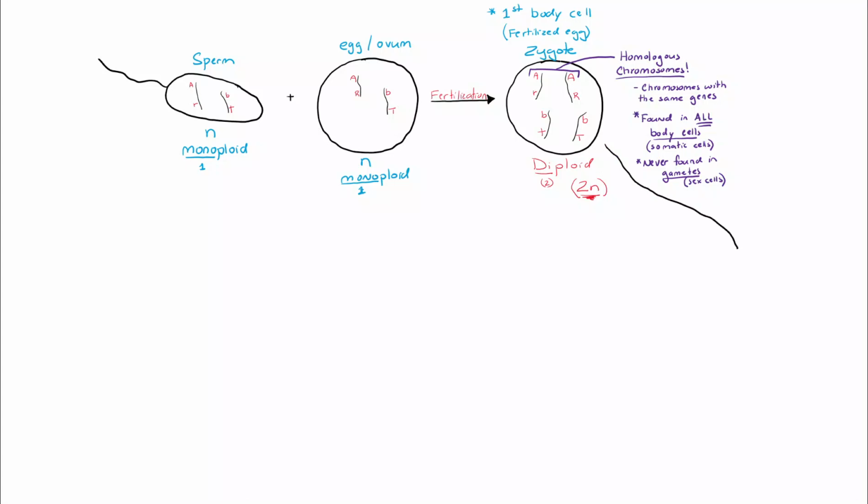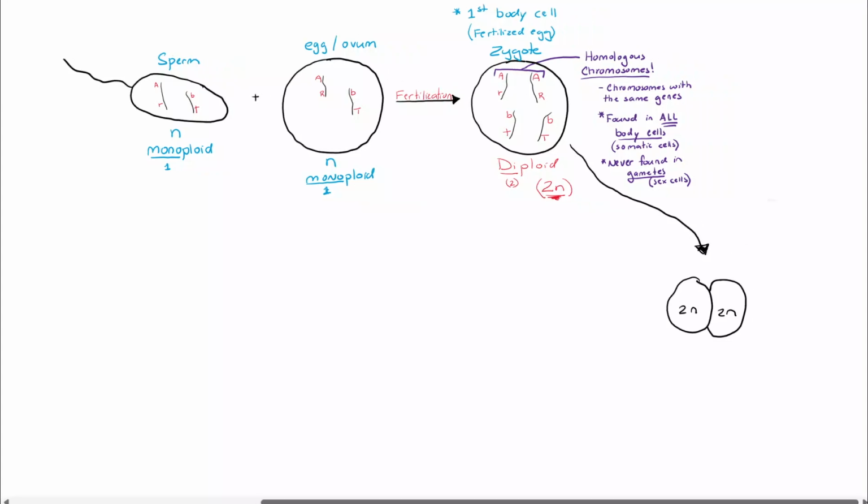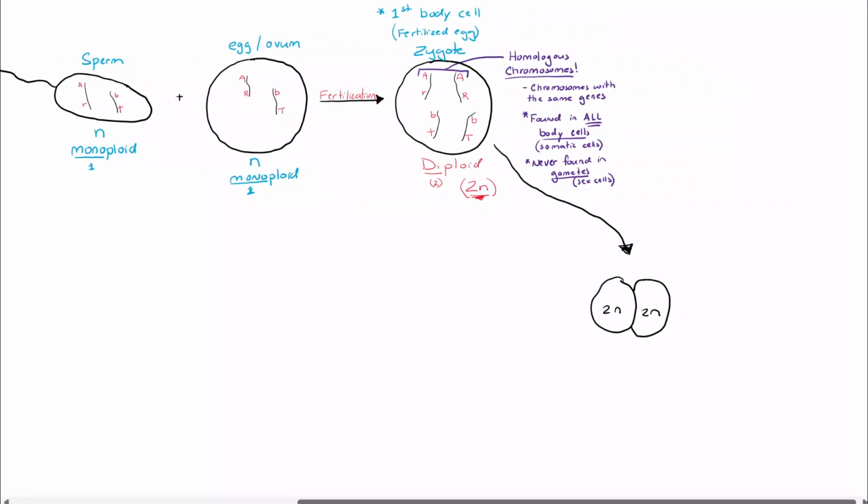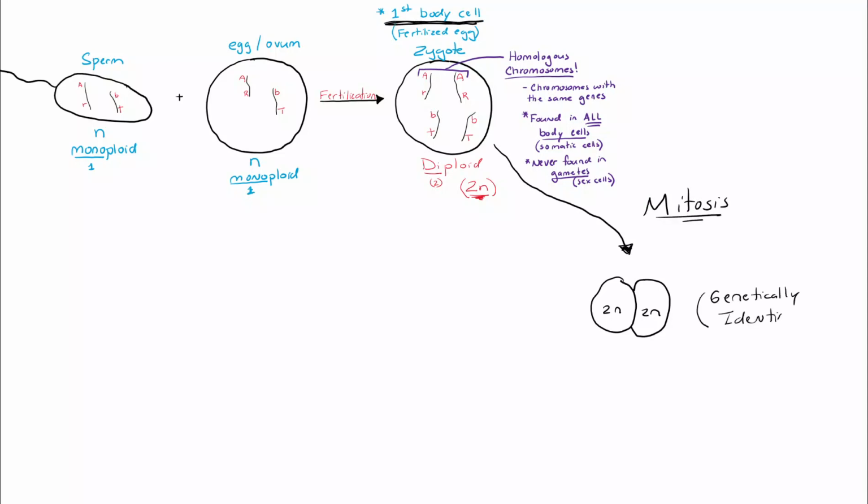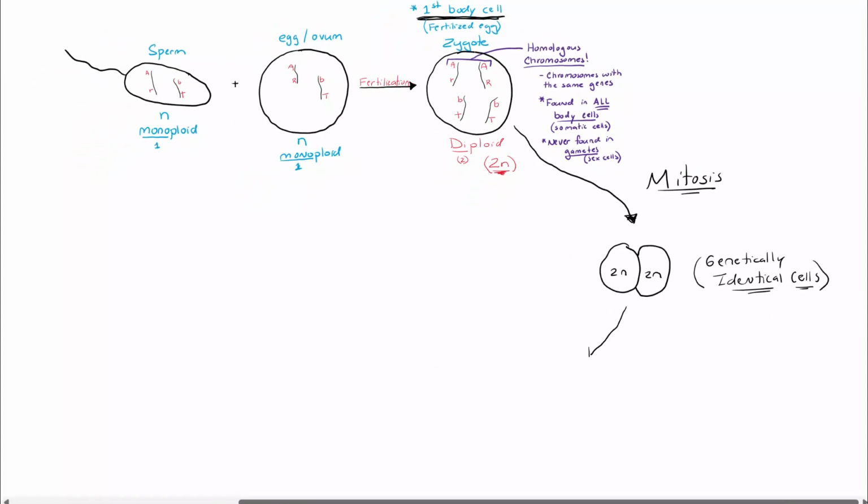So let's take a look now at what happens to that zygote. It's going to divide into two cells. You don't stay one cell big forever. And they're both going to be diploid cells, just like the zygote. Body cells divide by mitosis, and mitosis will make genetically identical cells, cells with the same DNA.